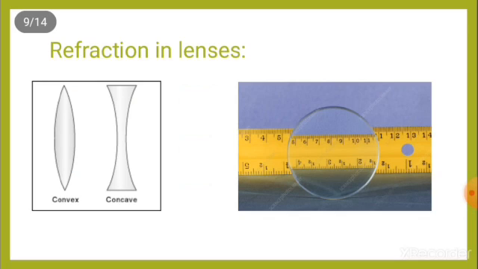Refraction in lenses. Lenses bend light and form images. There are two basic shapes of lenses. Concave lenses are thin in the middle and thick round the edge. They are used in glasses to correct short-sightedness and in door security peepholes. Convex lenses are thickest in the middle and thin around the edge. They are used in cameras and telescopes.